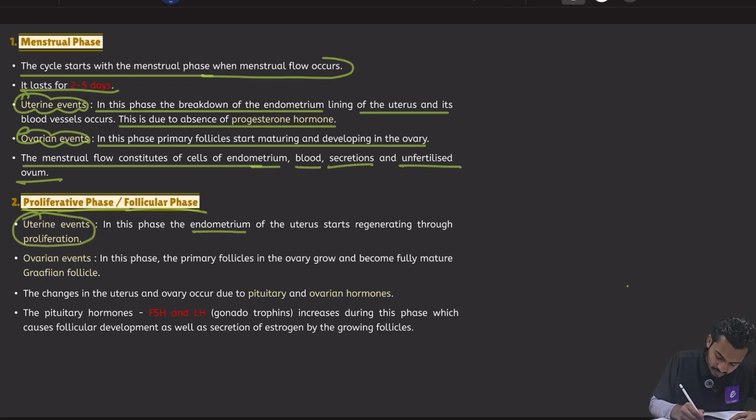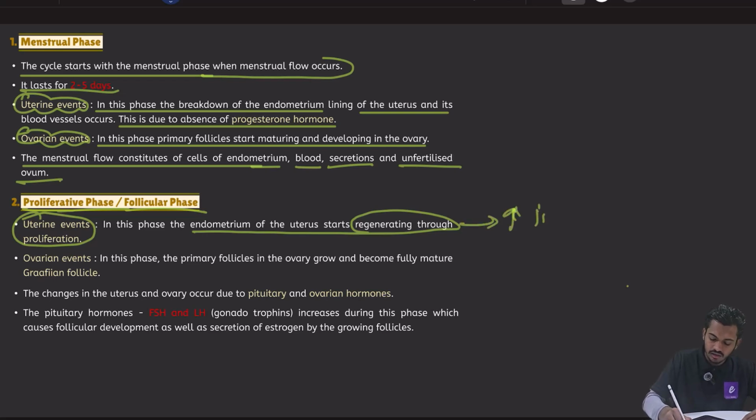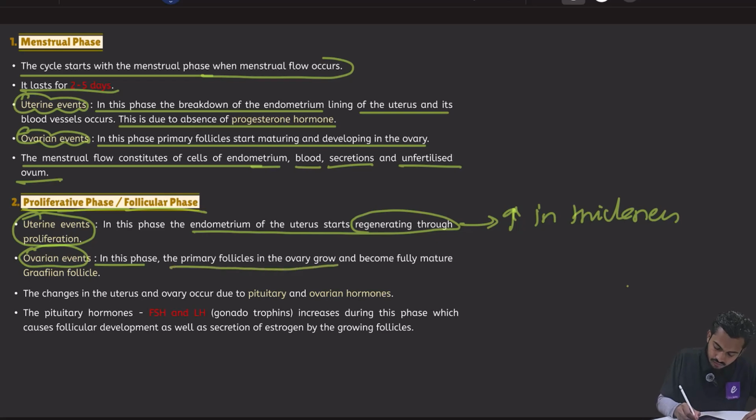There will be proliferation of endometrium और regeneration of endometrium, right? So there will be regeneration of endometrium, because of which there will be increase in thickness of endometrium. So the thickness of endometrium will increase. Then ovary में क्या होगा दोस्तों? In this phase the primary follicle will mature and it will become fully mature Graafian follicle. तो पूरे follicular phase में the primary follicle will develop and it will become Graafian follicle.